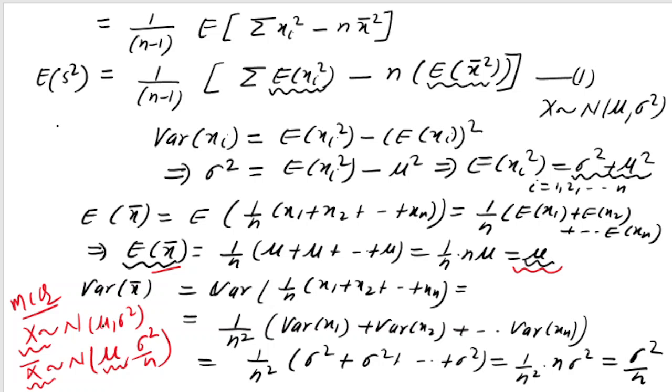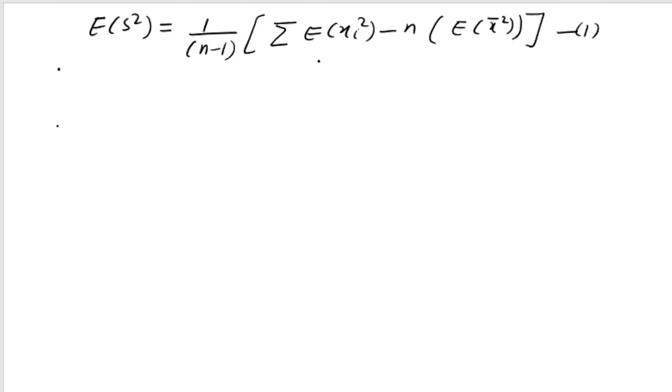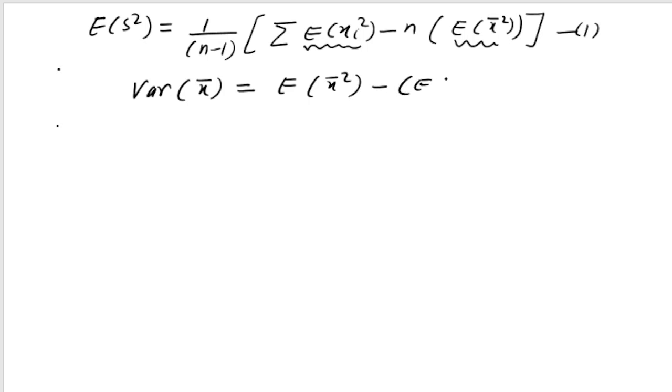And I also have calculated that variance of x bar is equal to sigma square by n, and expectation of x bar is equal to mu. There is one thing that I want to calculate: I want to calculate expectation of x bar square. So using this result again, what is variance of x bar? Variance of x bar is expectation of x bar square minus expectation of x bar whole square.